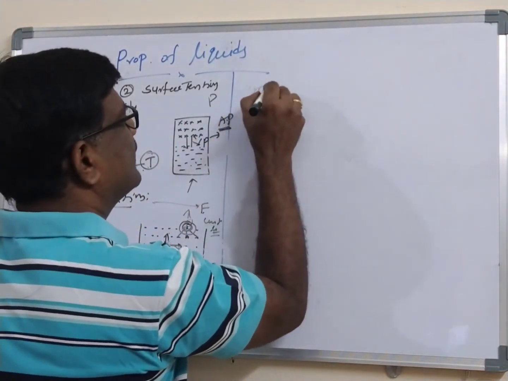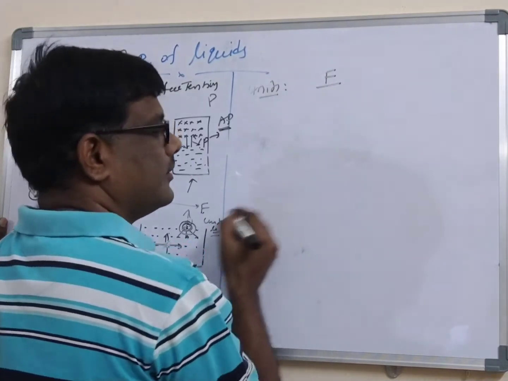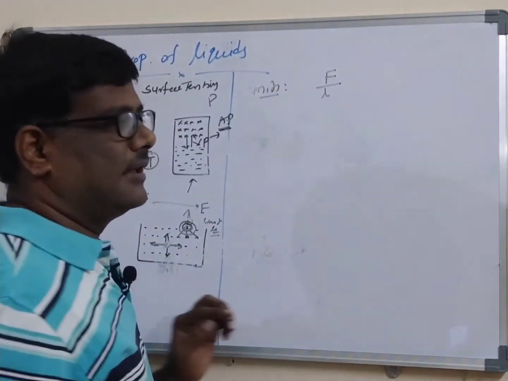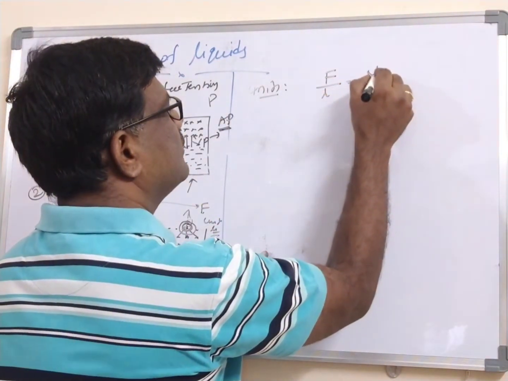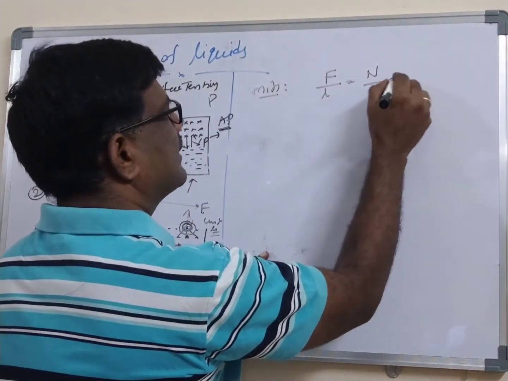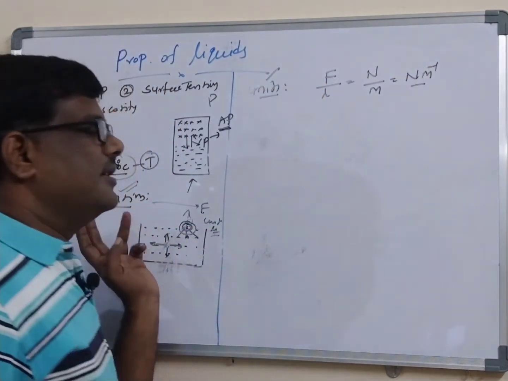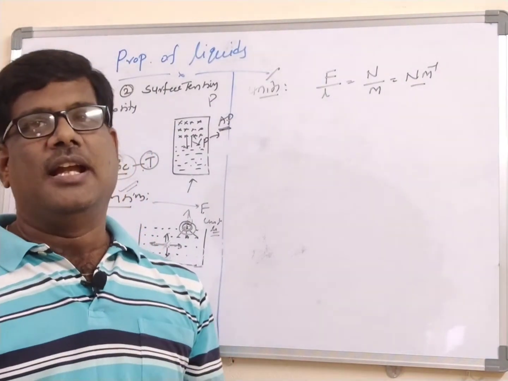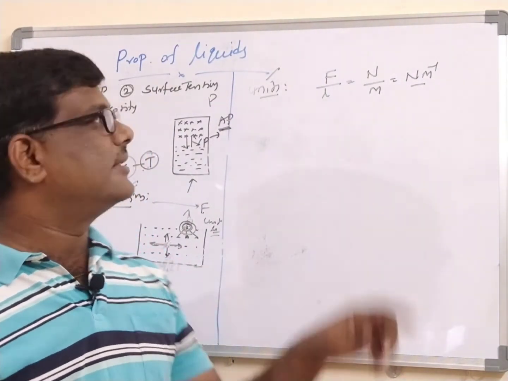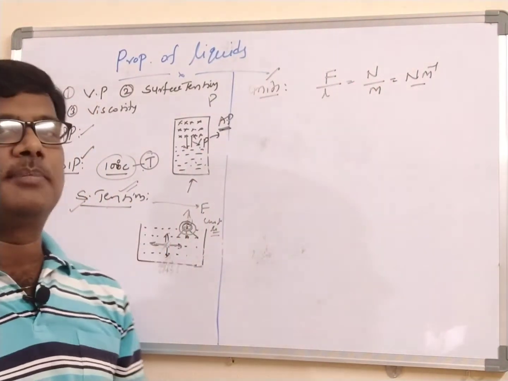What are the units for surface tension? What I am saying is, it is a force acting on a unit length. So F by L, force acting on a unit length. Force is measured in newtons, length in meters. Ultimately, newtons per meter is the unit for surface tension. It is a force acting on the surface of the liquid at the right angle in a given unit length. That's why the unit for surface tension is newton per meter.